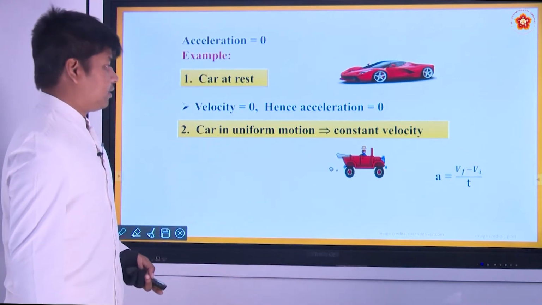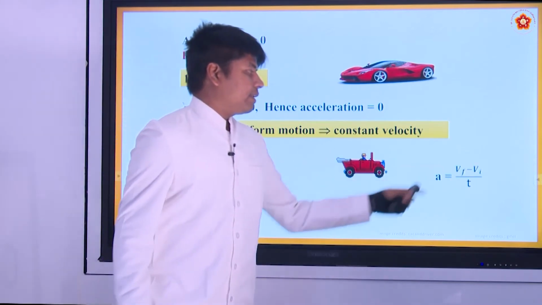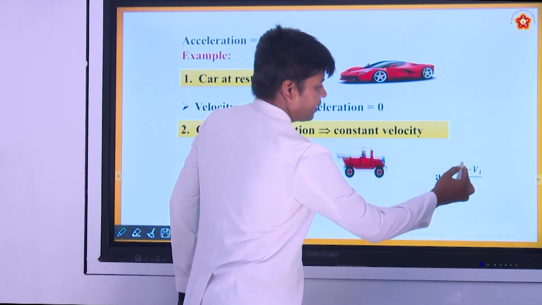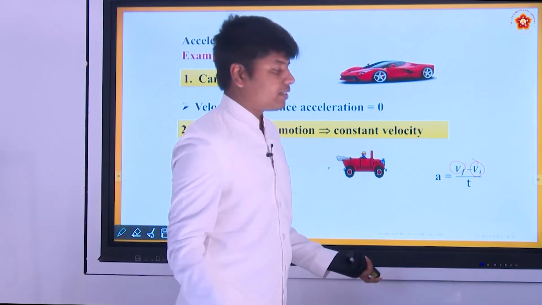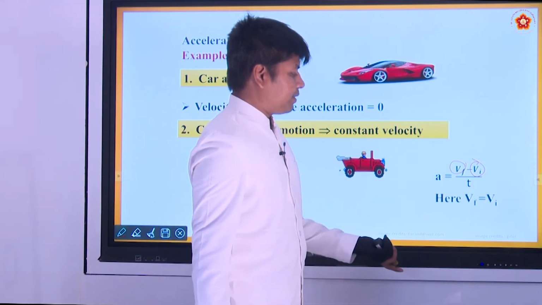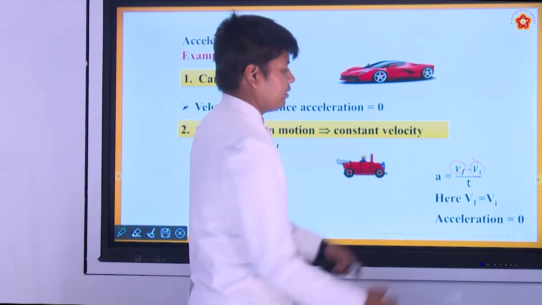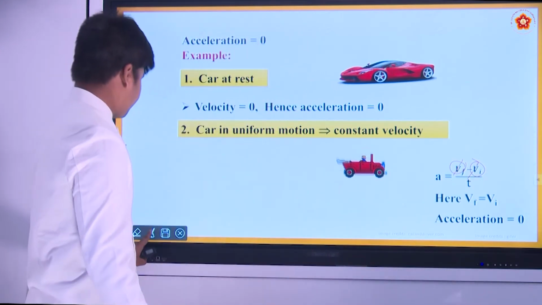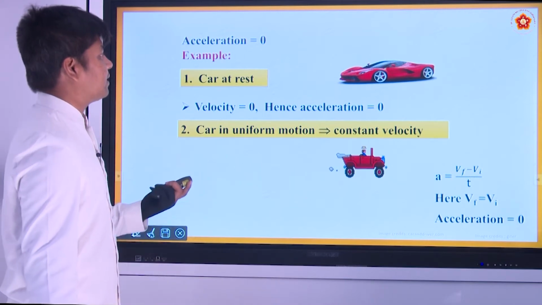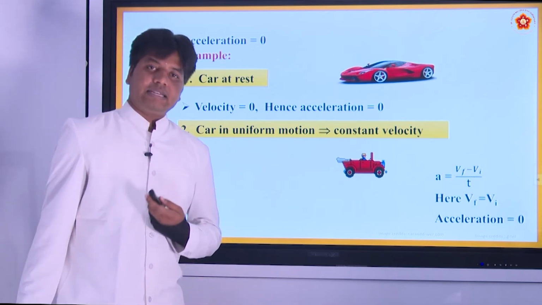All right. So here constant velocity means what? Initial velocity is equal to final velocity, because velocity is not changing. So that becomes what? Acceleration is 0. These two cancel out each other, that becomes 0. All right. So this is about the cases where we have the acceleration 0.